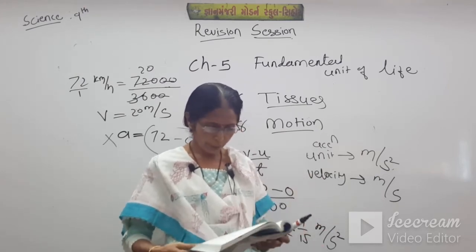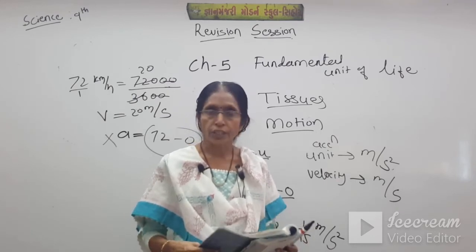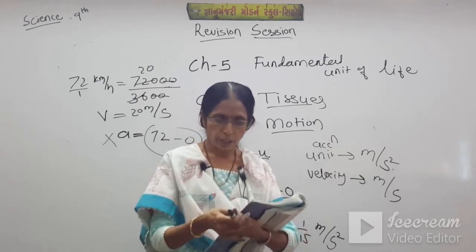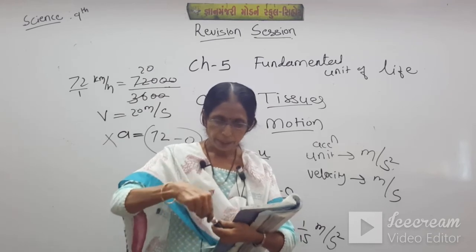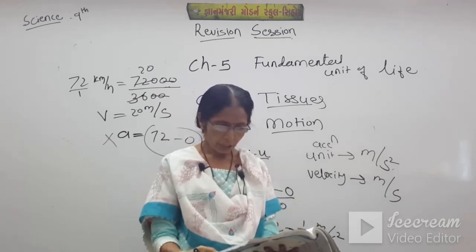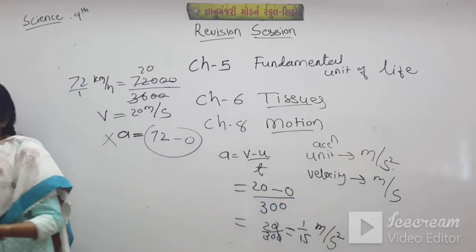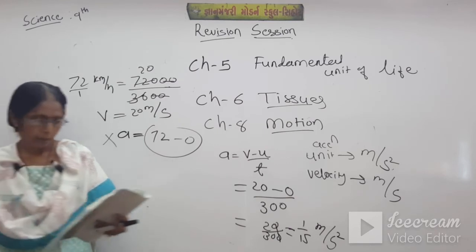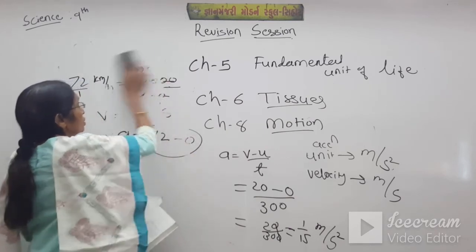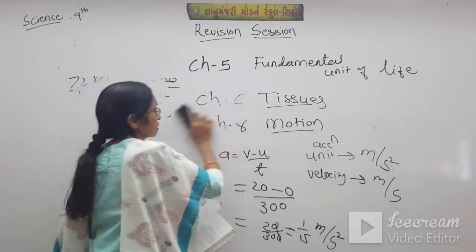Just follow it and you will get the 3 kilometer distance, and acceleration is 1 upon 15 meter per second square. Very easy questions here, students. So numericals will be there. Be ready for it.